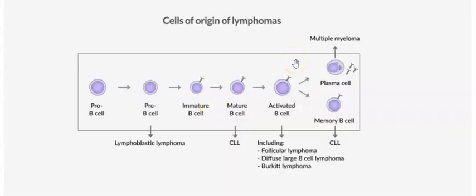As we have discussed, lymphomas originate in the lymphatic tissues and arise from the mature cells. Some also arise from premature cells like pre-B cells, known as lymphoblastic lymphoma. CLL, chronic lymphocytic leukemia, arises from mature B cells and memory B cells. It's considered leukemia, but it arises not in the marrow but in the lymphatic tissues, and later on the cells increase in the blood. That's why it's called leukemia. The others that arise from the activated B cell are follicular lymphoma, diffuse large B cell lymphoma, and Burkitt lymphoma. Plasma cell malignancy can lead to multiple myeloma.